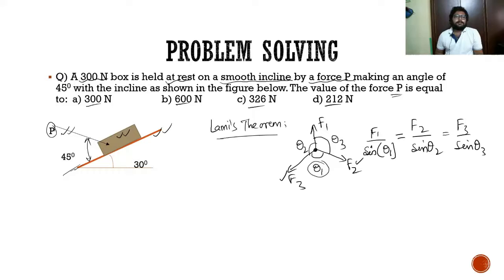There is a concept that in a plane, when there are only three forces acting, I will tell you. Let us draw a free body diagram of the box. This is the box he is mentioning.